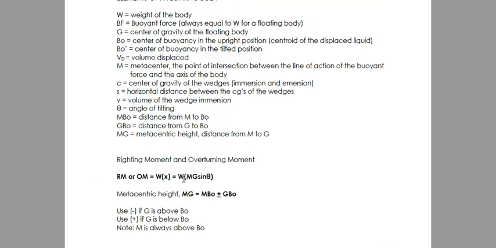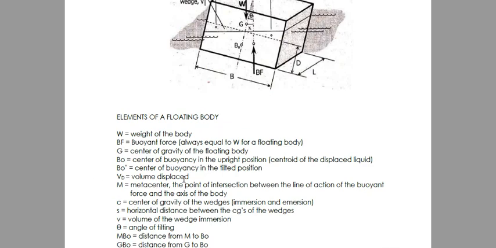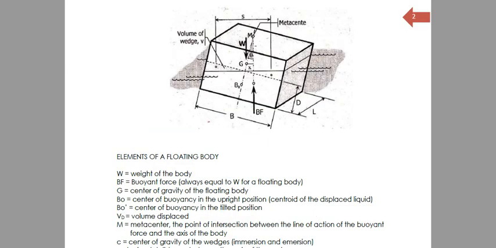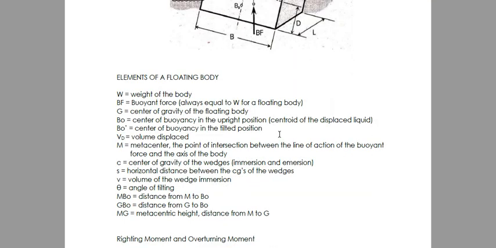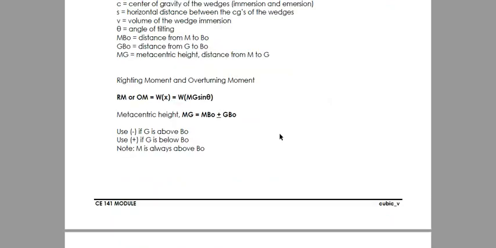Okay, so that's it. Basically, we are just going to compute for the values of MBO and GBO to tell whether the body is stable or unstable. And then if you're interested to solve for the righting or overturning moment, then we need to solve for MG, or the metacentric height, and the angle of tilt. So ganun lang naman. Kasimple. Okay? So, yun na.